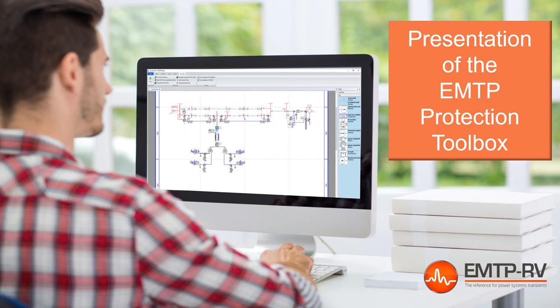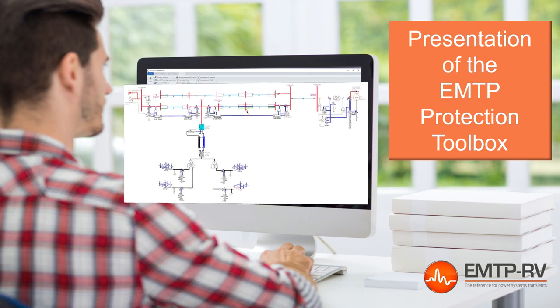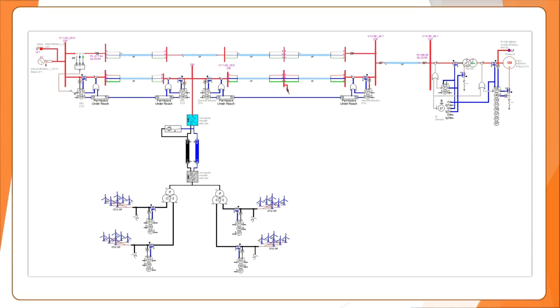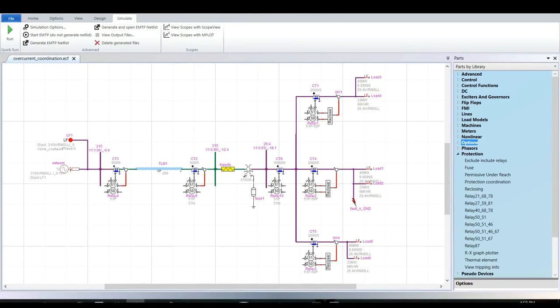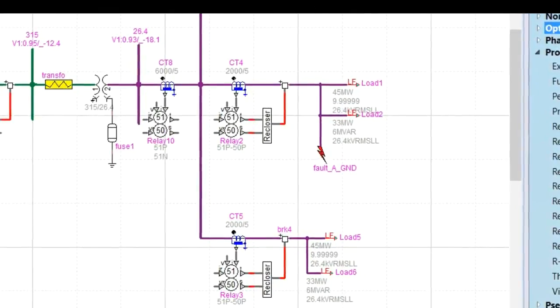The next level for protection studies has arrived. The EMTP Protection Toolbox. The EMTP Protection Toolbox opens new doors for the simulations and analysis of protection systems.